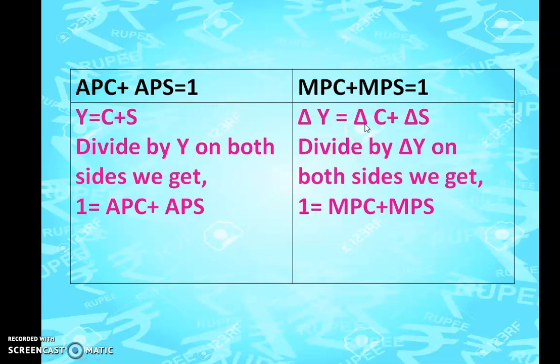Delta C by delta Y is your MPC, and delta S by delta Y is your MPS. So 1 is equal to MPC plus MPS. This can be asked as your 2 mark question. Even in a 2 mark question, they can ask you about the propensity to save, propensity to consume and all those things.